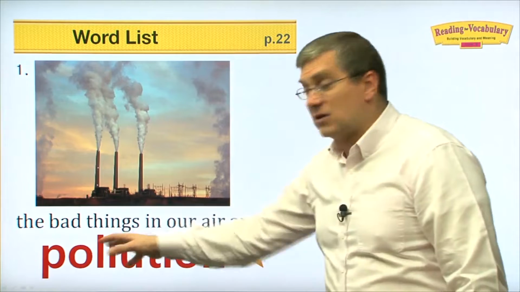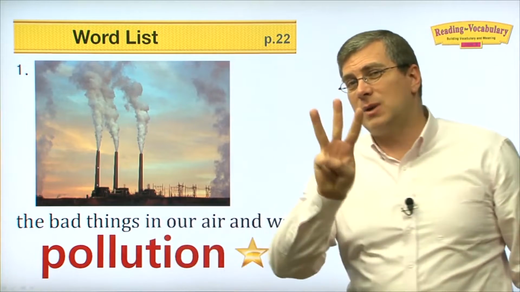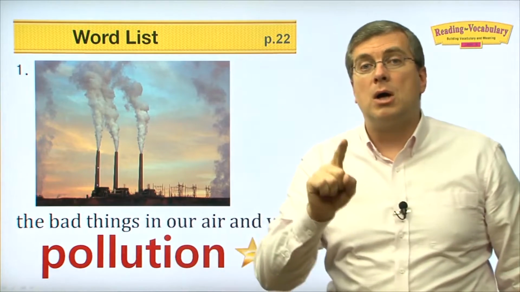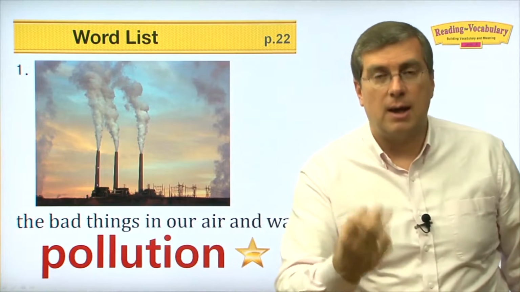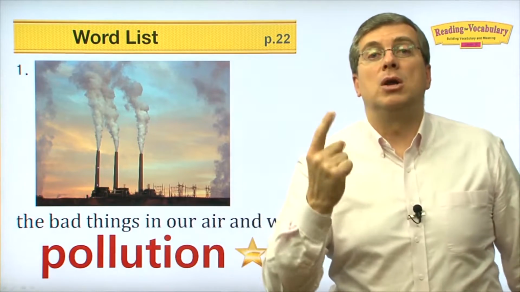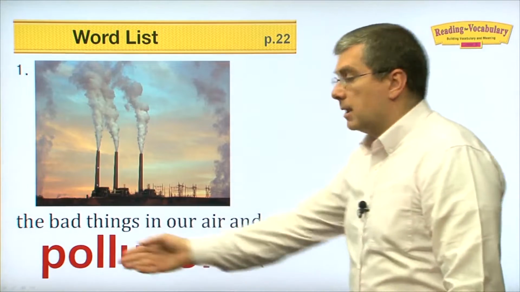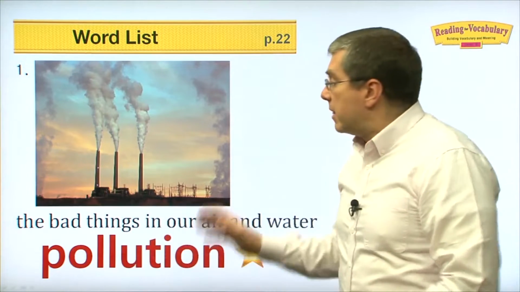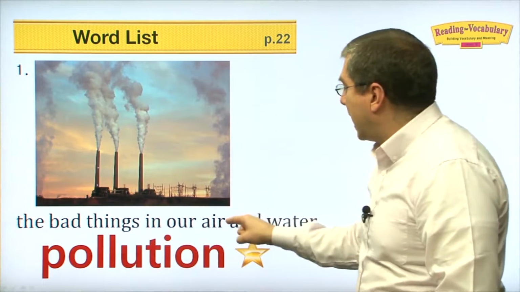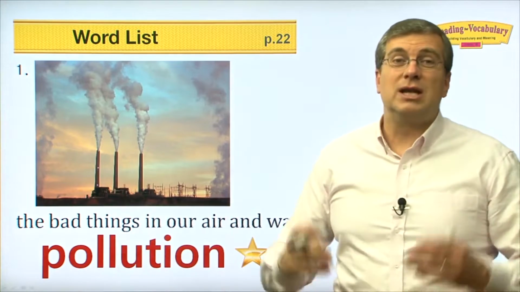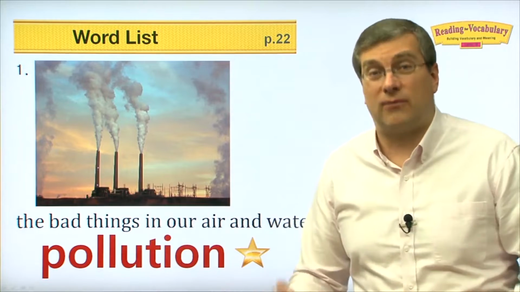Now this is a long word, right? It has 3 sounds. Put them together. Pollution. Pollution. These are the bad things in our air and water. Pollution is what we have to watch out for.